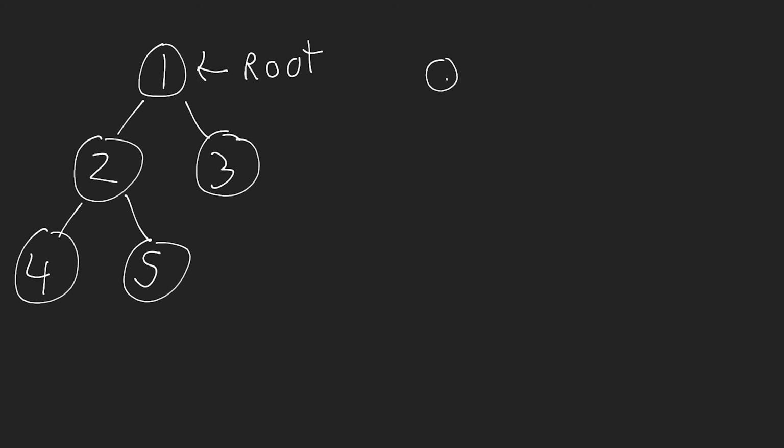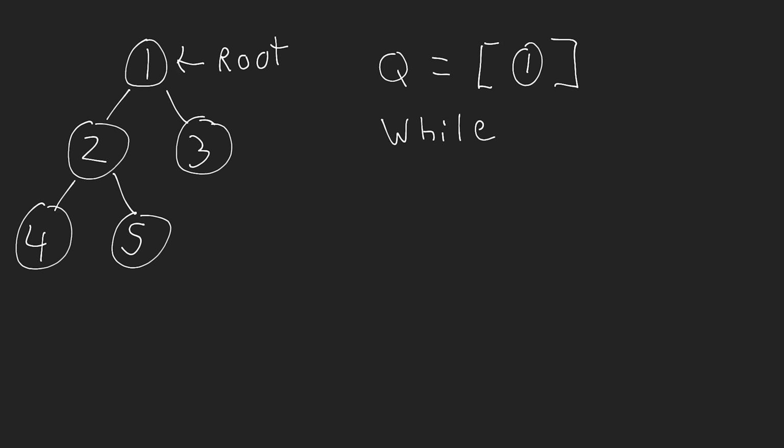So we're going to start by creating a queue. Inside of the queue, we're going to place our root node, which is node 1. Remember that on our nodes, we have the value and we have the left and the right property. We're now going to create a while loop, and we're going to say while not queue.is_empty, so we're essentially going to loop through all of the different elements inside of our queue. Don't worry too much about the actual code that I'm writing here. Again, this is pseudocode. It wouldn't actually work if you typed it into your computer. I'm just trying to illustrate the process that we would go through.